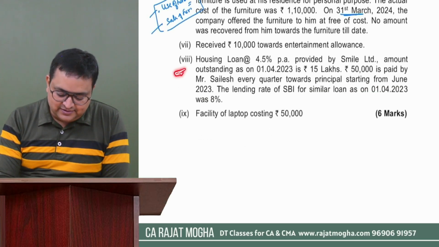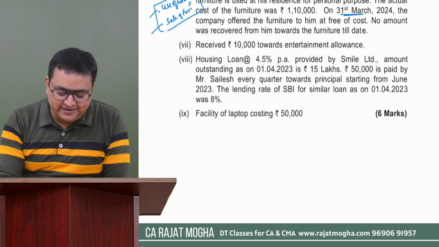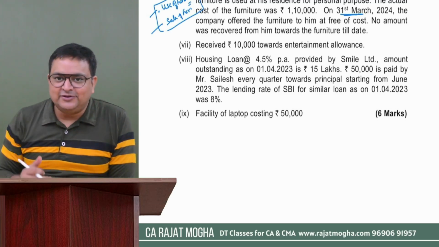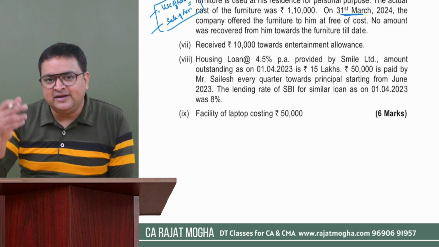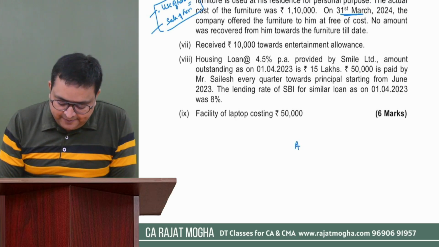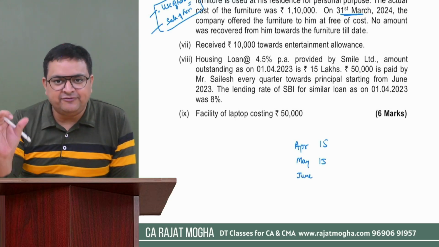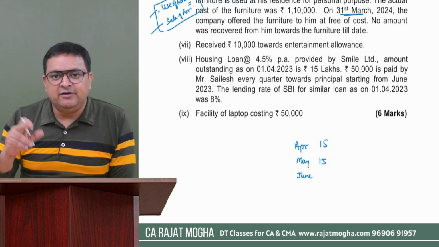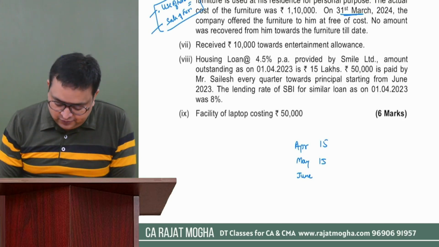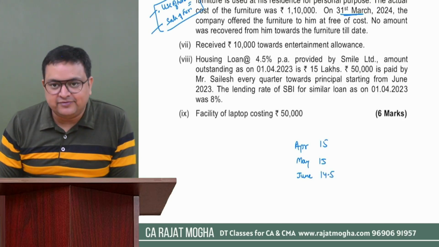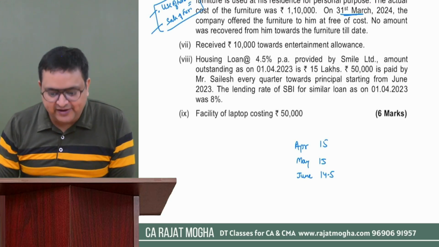So here you have to do some mathematics. For every month, you have to calculate how much is the outstanding at the end of the month. In April end, the outstanding was 15 lakh. In May end, the outstanding was 15 lakh. But in June, the assessee has repaid 50,000, and this he will be doing every quarter. So in June end, the outstanding would become 14.5. Correct? It is lakh, 14.5 lakh.